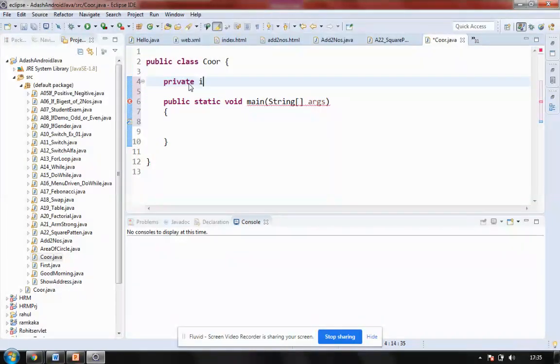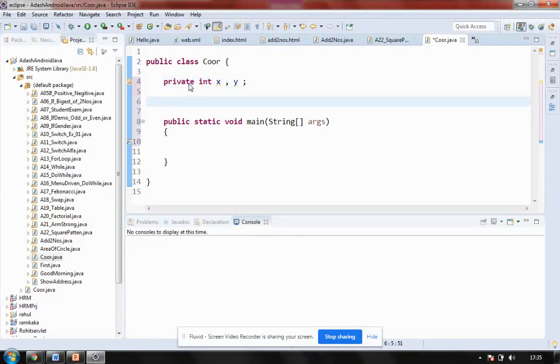I'll be saying private integer x. This is my first variable, and y is my second variable. Now I want to set the values for these two variables. So I'll be writing a function here that will be a public function because I want to access it. So I'll be saying public void. My function name is setData.